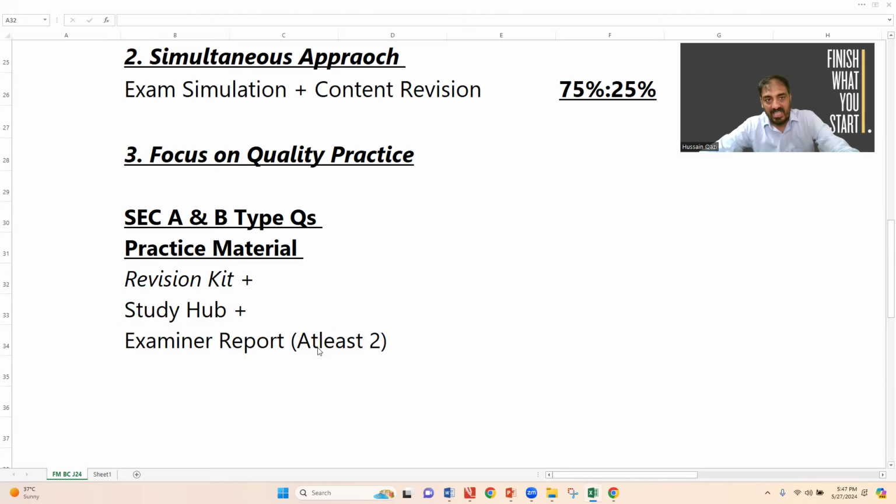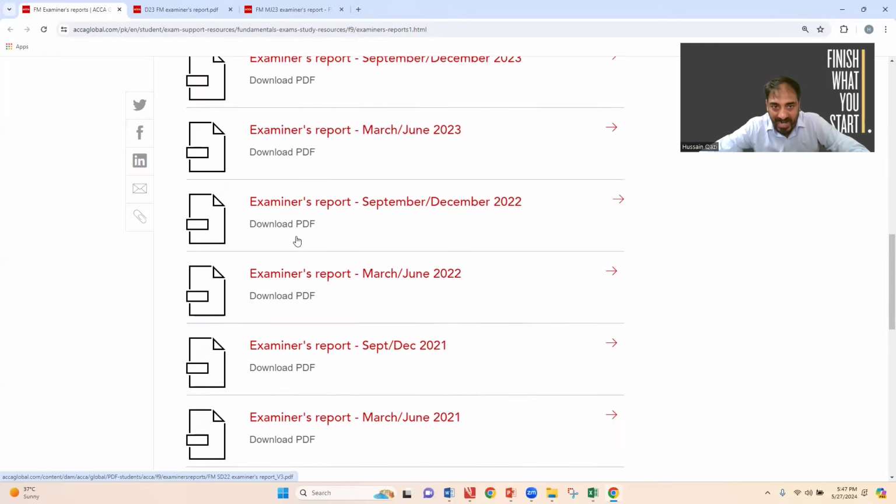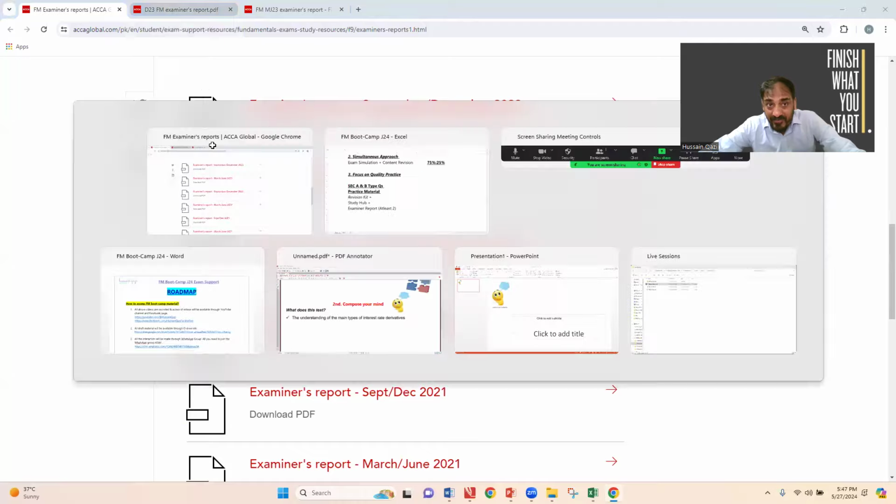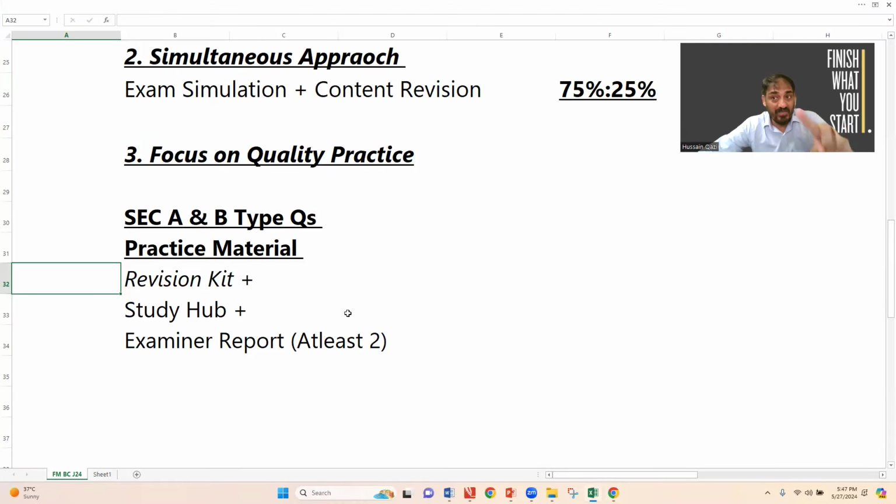If you can do more practice, it's up to you. That's good. Because if you practice the examiner report questions, you are actually also reading the psychology of the examining team, the examiner, and understanding it.